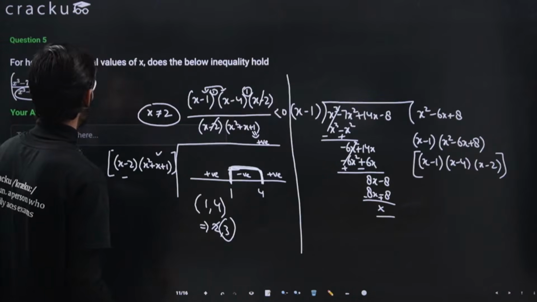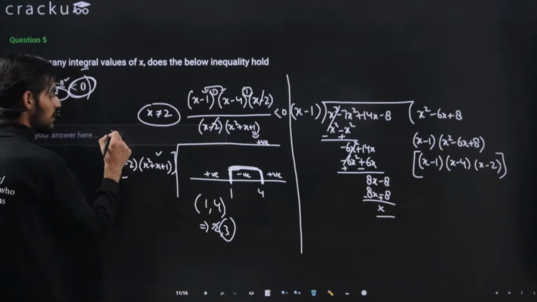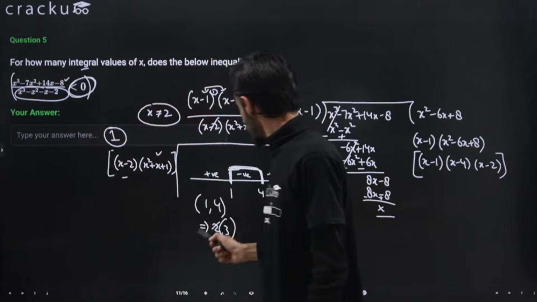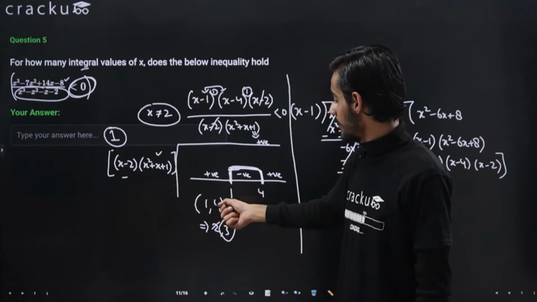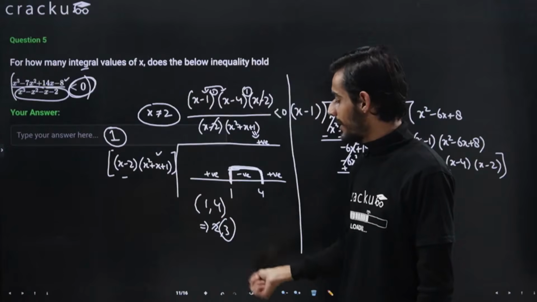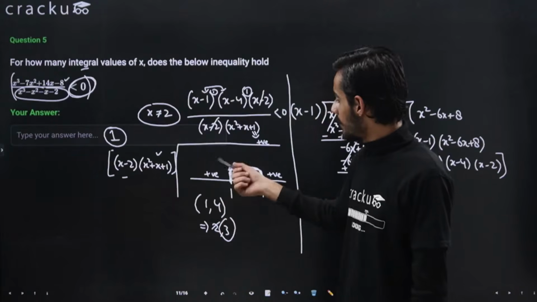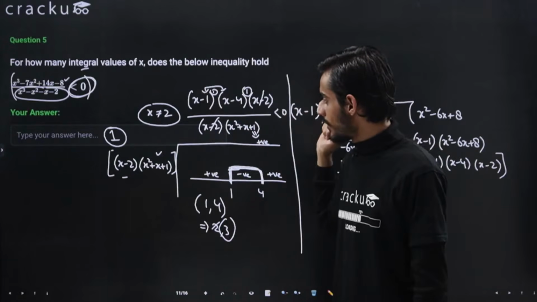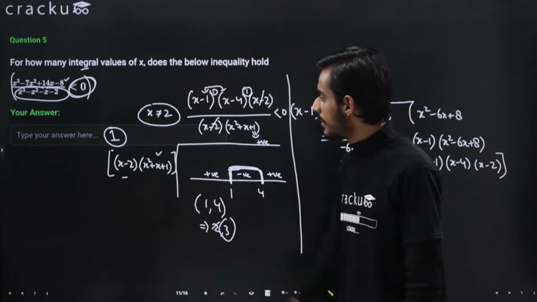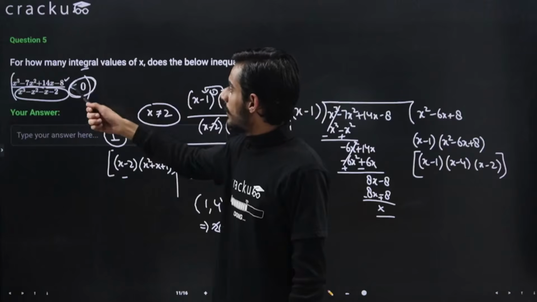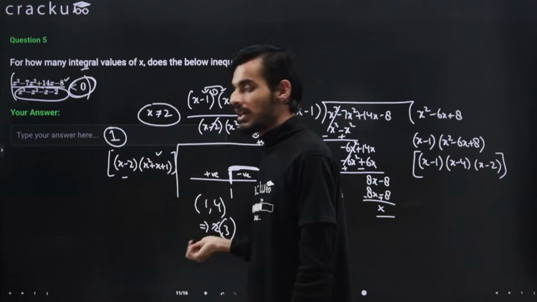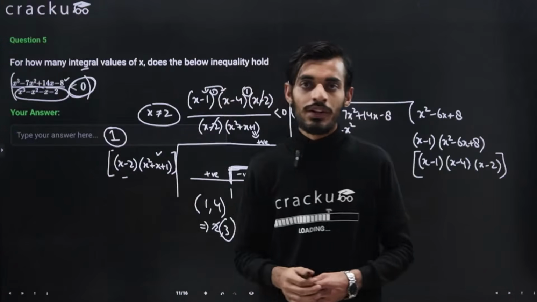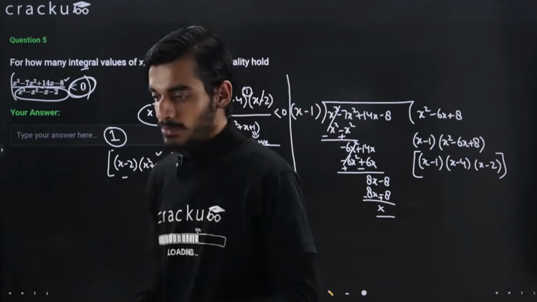Because we are asked how many integral values will satisfy, the answer will be 1. Only one integral value satisfies the inequality, x equal to 3, because we got the range from 1 to 4 with open brackets, so 1 and 4 won't be included. 2 cannot be the answer because at 2 the denominator will be 0, making the inequality undefined. So the answer for this question will be 1. I hope this is clear. If you have any doubts you can ask in the live chat. Otherwise we'll move ahead to the next question.